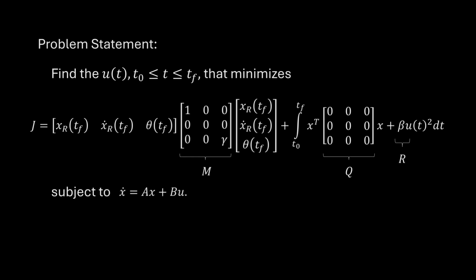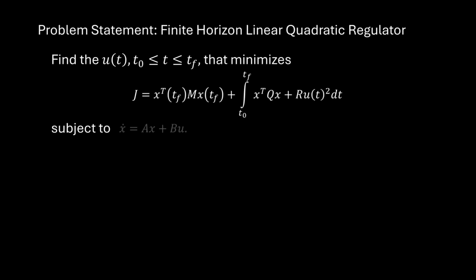The problem statement is now in a standard recognizable form as a finite horizon linear quadratic regulator problem. There's a significant body of literature that allows us to solve these types of optimal control problems. Briefly, the optimal control is determined as minus R inverse B transpose times a matrix P(t) times x(t).